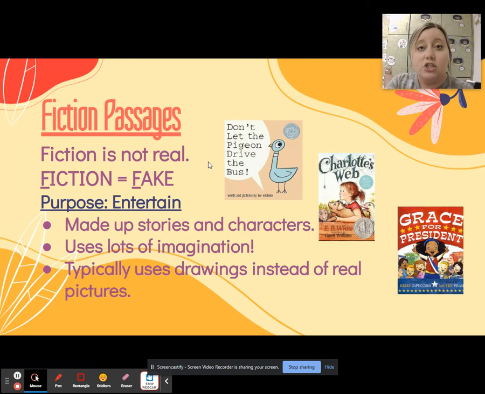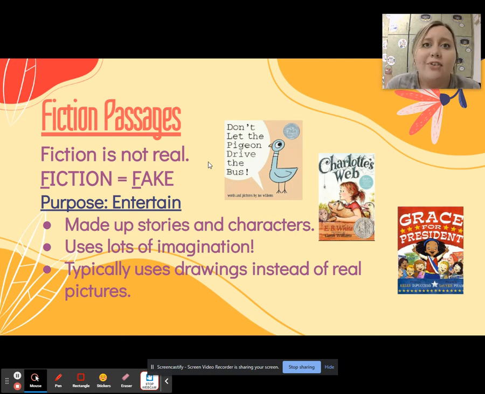A character is the who or what the story is about, right? It could be an animal, could be a person. That is the character. The setting is where it takes place. Where did this story take place? Okay, once upon a time in a faraway land, you will get a setting, okay? The setting is where it takes place. Right now, my setting is at Eastern. I'm at school.